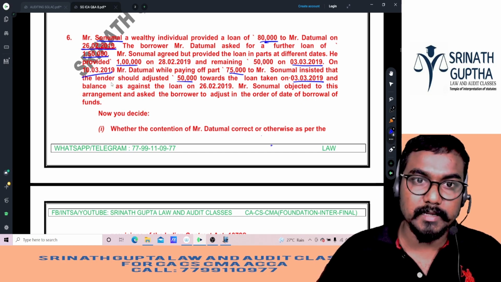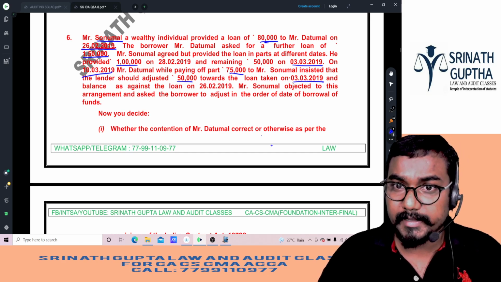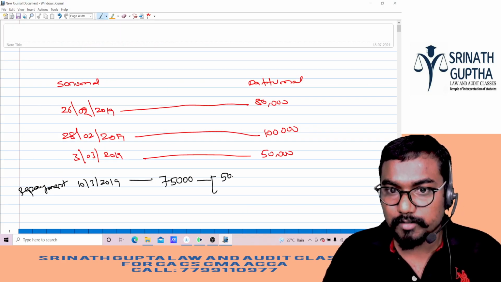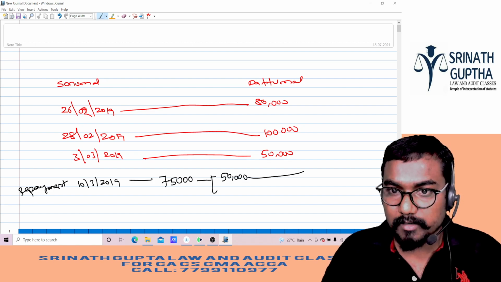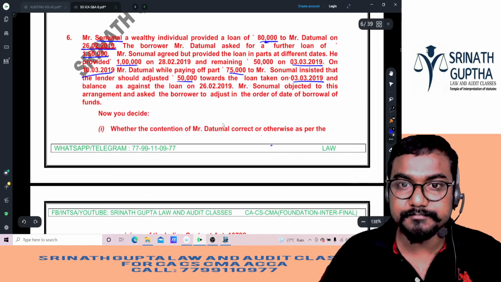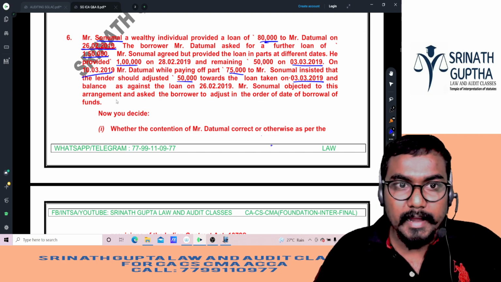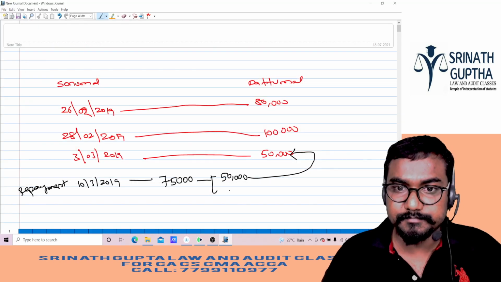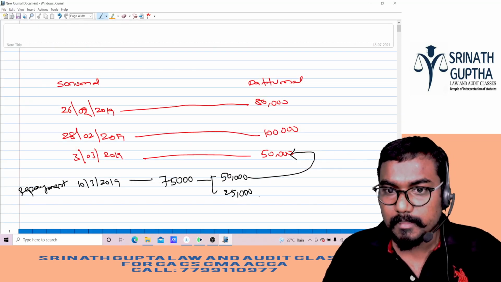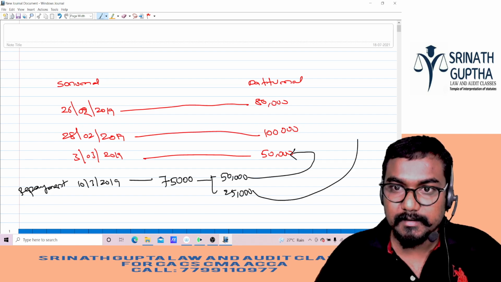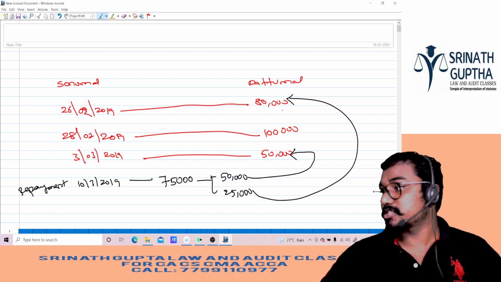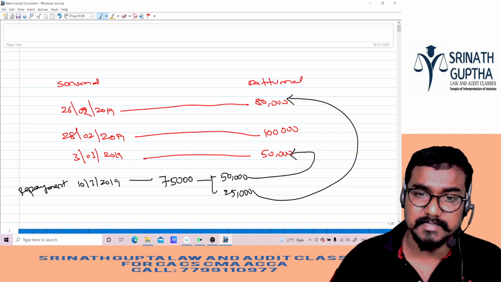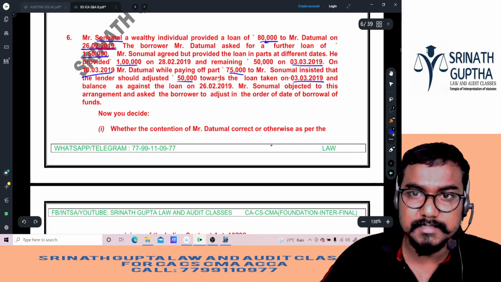So Mr. Sonumal insisted that the lender should adjust 50,000 rupees towards the loan taken on the 3/3/19. Out of this 50,000 rupees, you have to adjust towards the loan taken on the 3/3/19, and the balance against the loan taken on the 26/2/19. This question is related to appropriation of payments. I have taken the Apple Apparav example in the face-to-face classes, in the main classes.